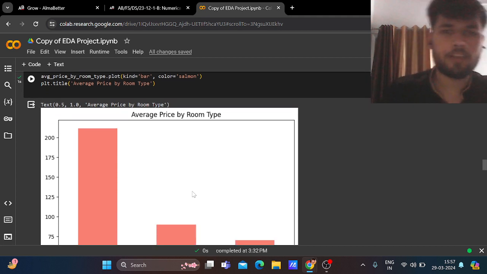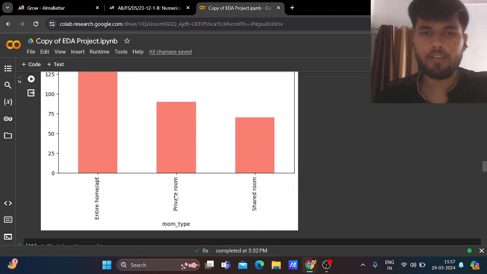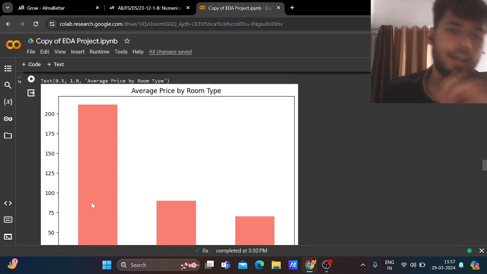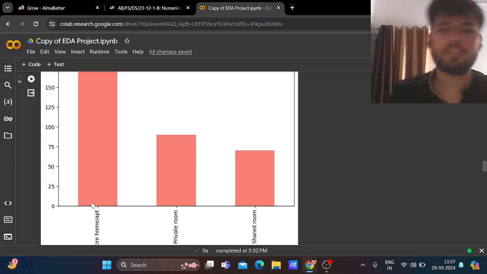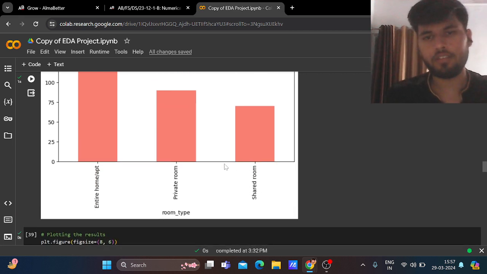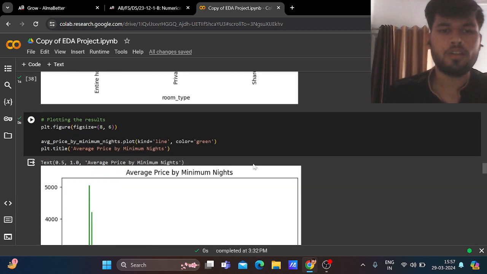Now, average price by room type. If a customer is getting an entire apartment, obviously the pricing would be more than a private room and then a shared room. The pricing of the shared room is very much less, and obviously so.